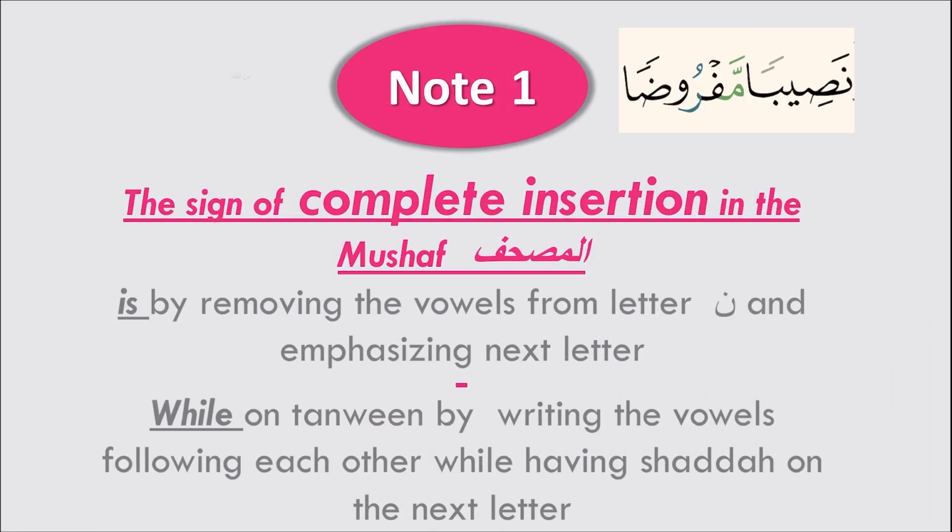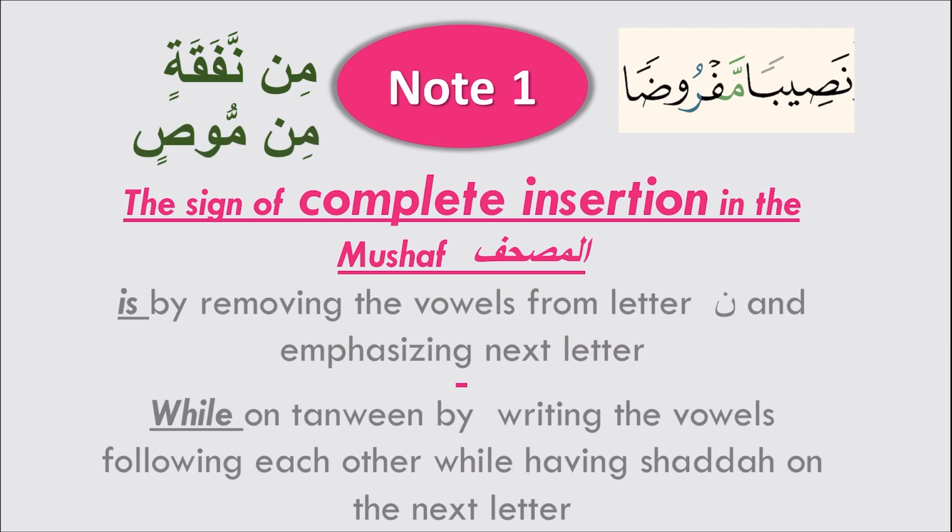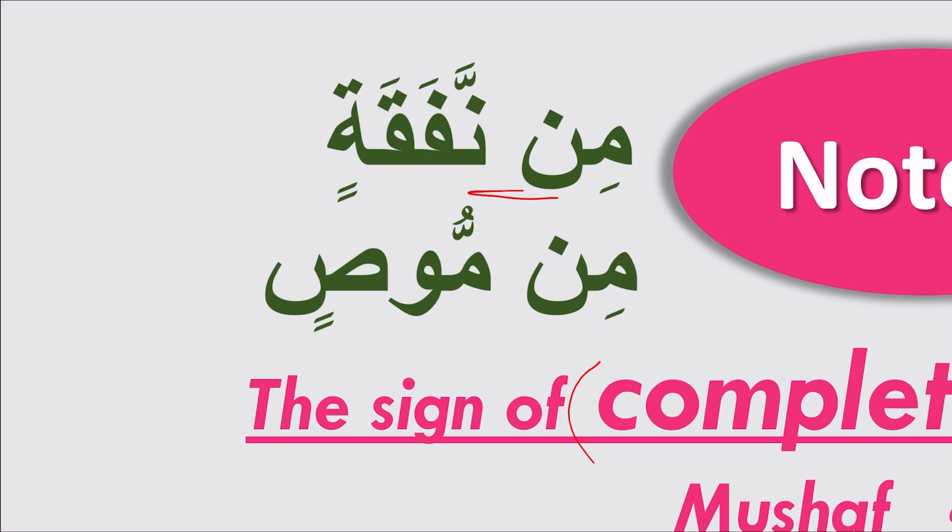Before we go, we have just a few notes we need to take care of. The sign of a complete insertion in the mushaf is removing the vowel from the letter noon and emphasizing the next letter, like making it a mushaddad letter. Like here, min nafaqatin, the same example as today's class, and min musin janafan. Here the noon sukun has no haraka on top of it, and the next letter has a shadda. So when you read this, you skip this noon and go directly from the mim to the noon mushaddad because of the idgham. It's going to be minna, like this. And the same for this, mim musin. You're going to skip reading this and go to that.